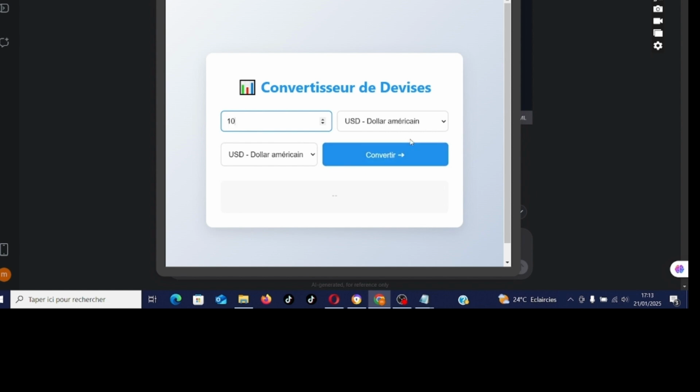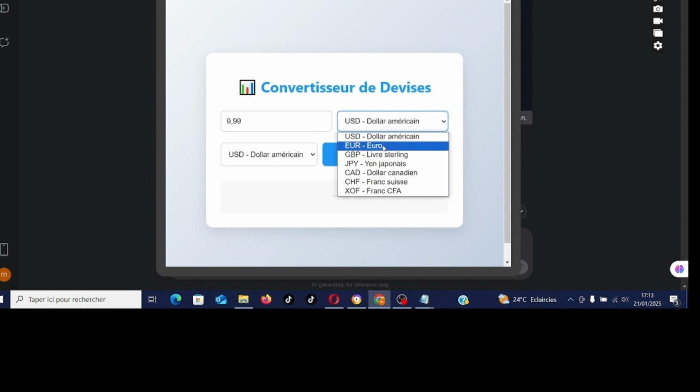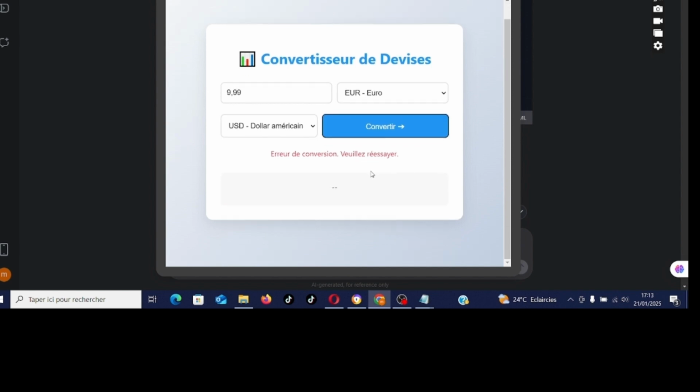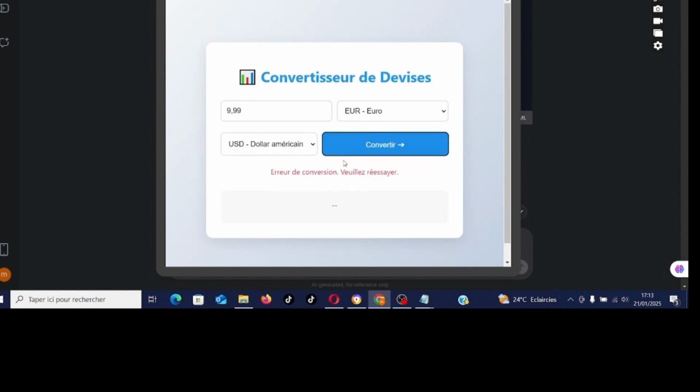Amount $10. To convert. Conversion error, because the API key is missing. I didn't want to go into detail, so you just need $1 Canadian. I put here, you can put the currency here. So there you go. So I'm going to put $200. Convert. So that's the utility.